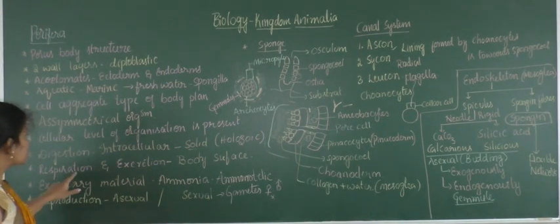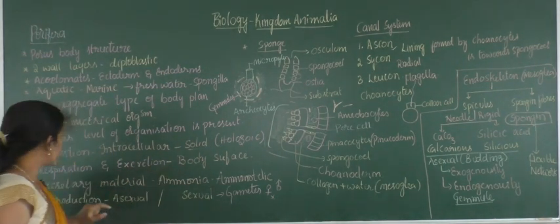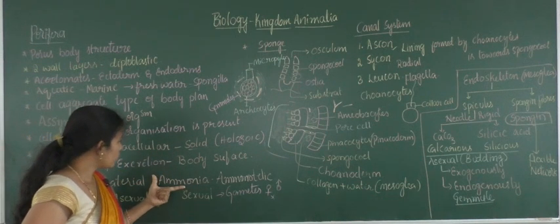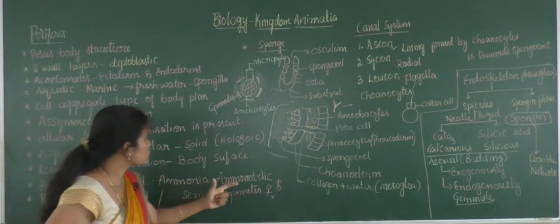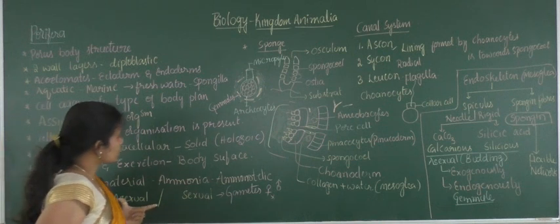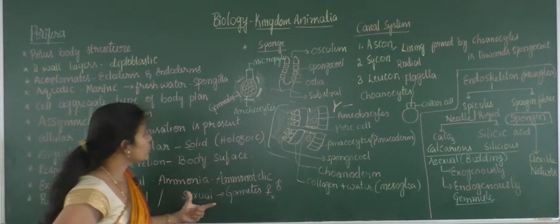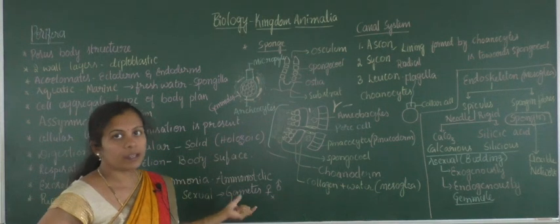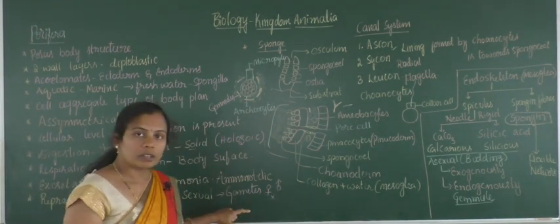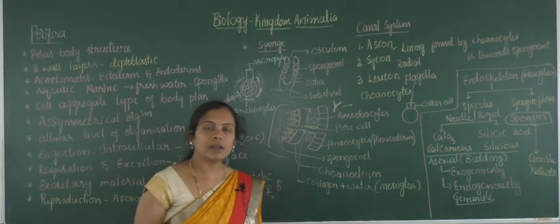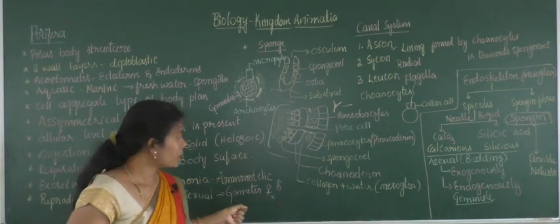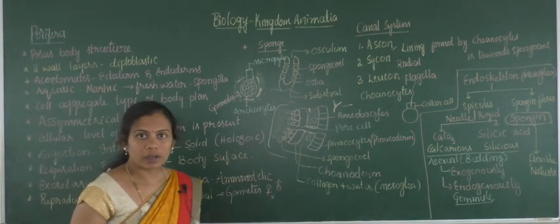And coming to respiration and excretion, it is by body surface only, and the chief component of excretion will be ammonia, so that is why they are called ammonotelic organisms. The reproduction takes place by asexual and sexual methods. In the sexual method, gametes are formed separately, later by fusion forms fertilization. Here the fertilization is internal and development is indirect. So here how exactly does it occur with the development?